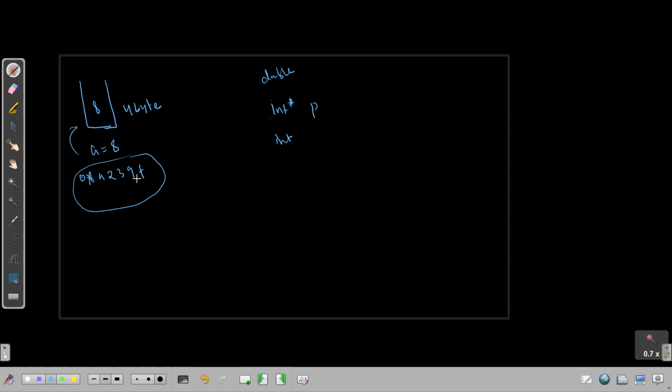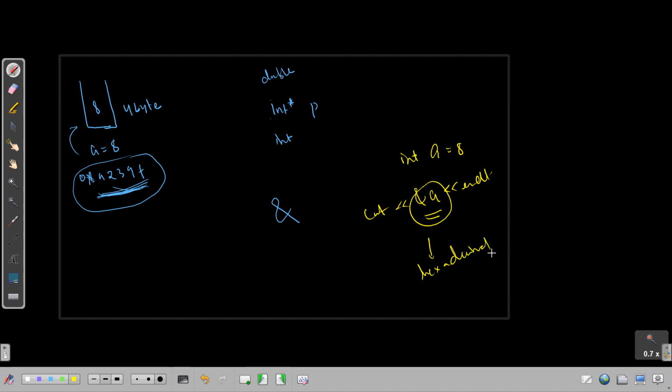Now the thing is how to get this number. For that purpose, you need to use something called the address of operator. Like, int a equal to 8 is given to us, and we need to know the address of a. So what will I write? I will write like this: cout address of a endl. This will give me a hexadecimal number. Okay, that hexadecimal number can be stored here. So I can write int star p equal to address of a. So p is holding the hexadecimal number, like I am going to show you.